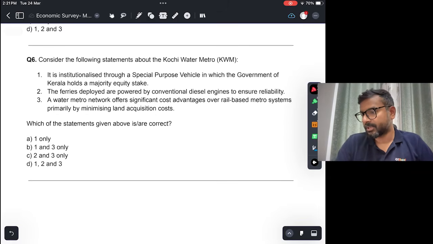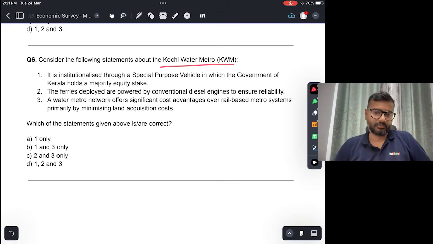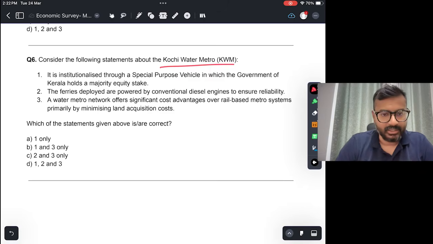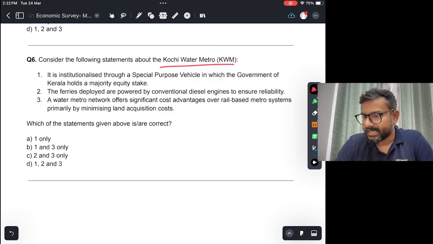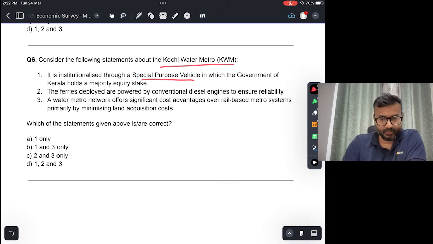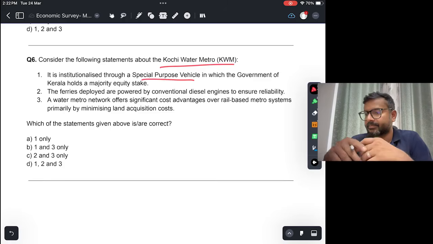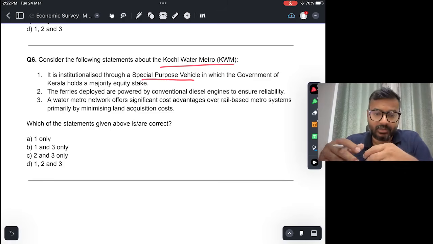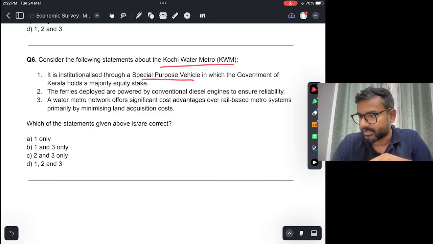Consider the following statement about the Kochi Water Metro. Okay, Kochi Water Metro has been in news, is also mentioned in the economic survey. It is institutionalized through an SPV, special purpose vehicle, in which Government of Kerala holds a majority equity stake. Yes, this is true. Kochi Water Metro has been institutionalized through an SPV और उसमें Government of Kerala का 74% stake है. All right, so this is true.